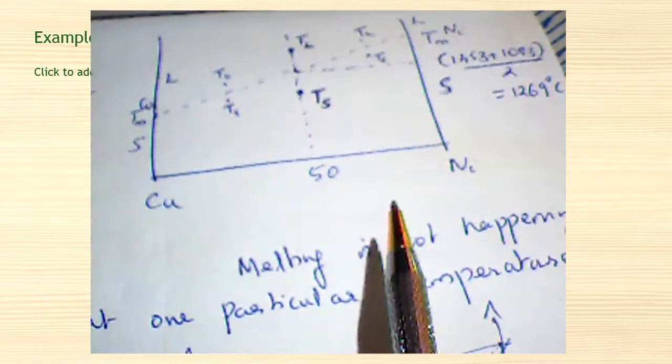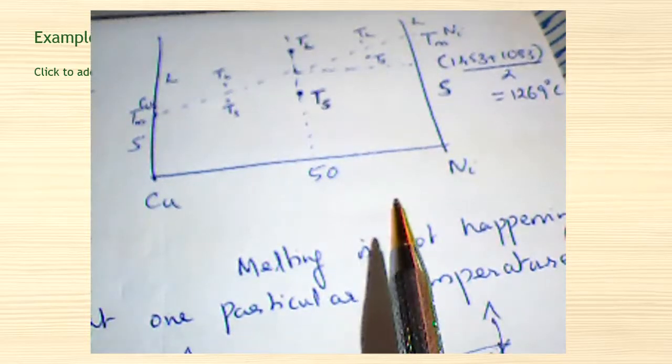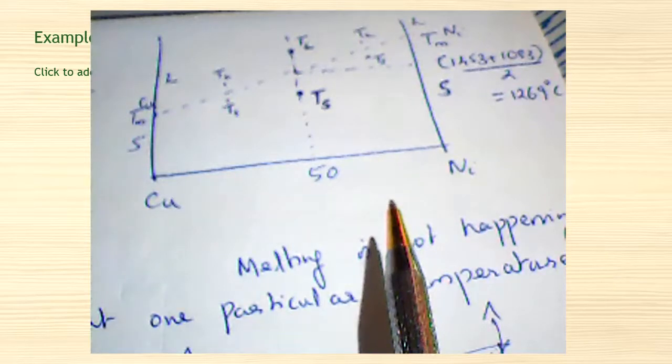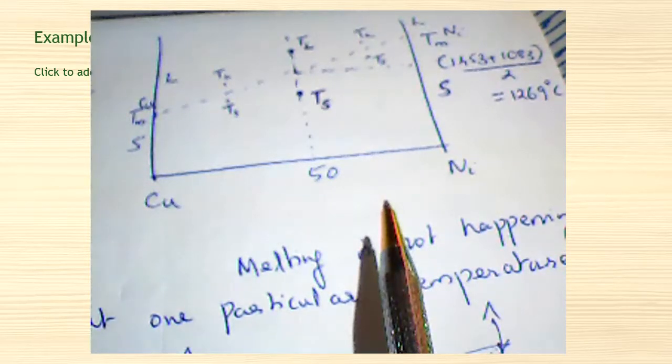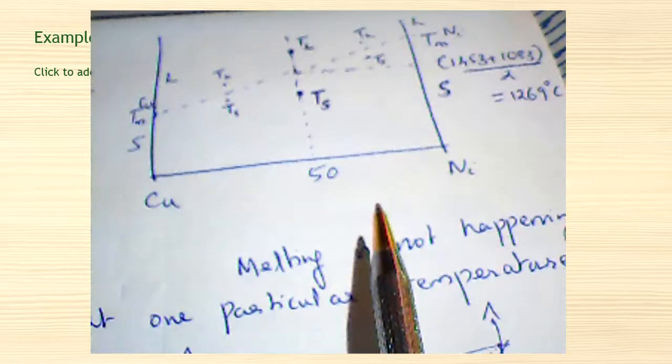But so this is what we were assuming, that the melting point is a linear function. So even when we increase the alloy concentrations, the melting point will change in a linear fashion. But experimentally, it is proved that the melting is not happening exactly at one central point. It is not happening at one particular temperature. For the pure form of copper or nickel, this conversion is happening at a particular value of temperature, and we call it the melting point.